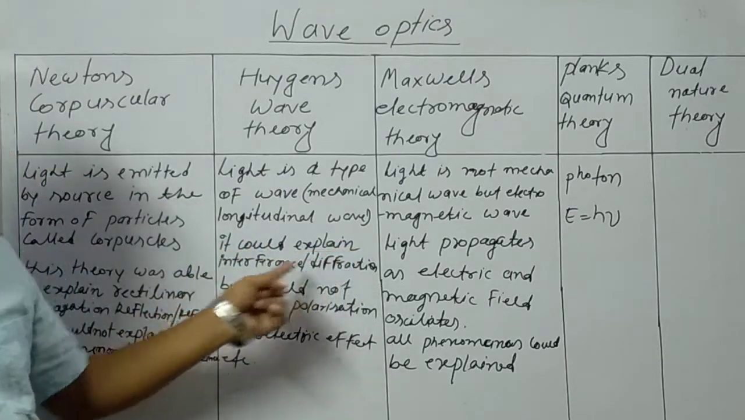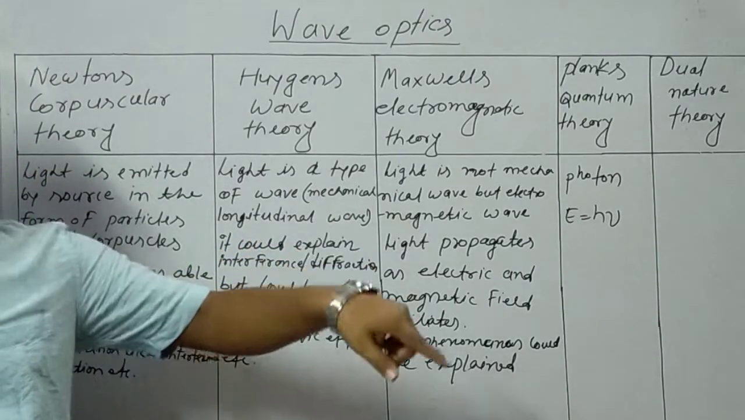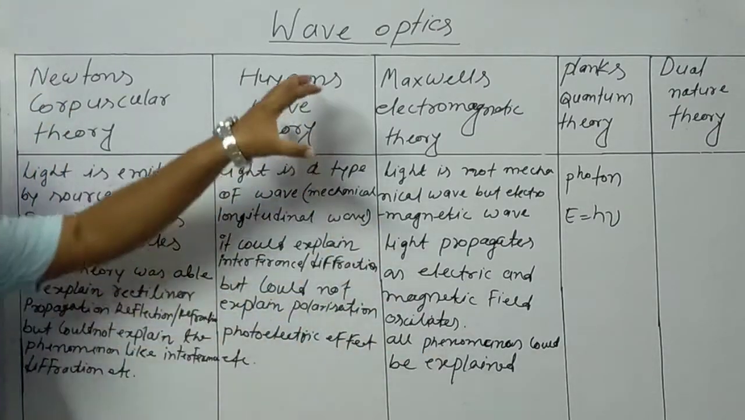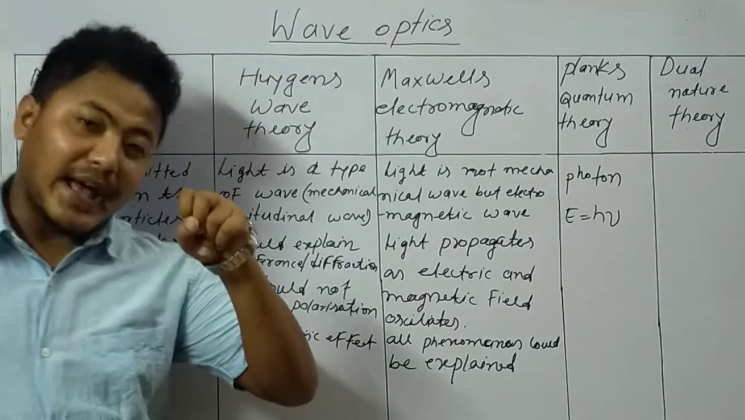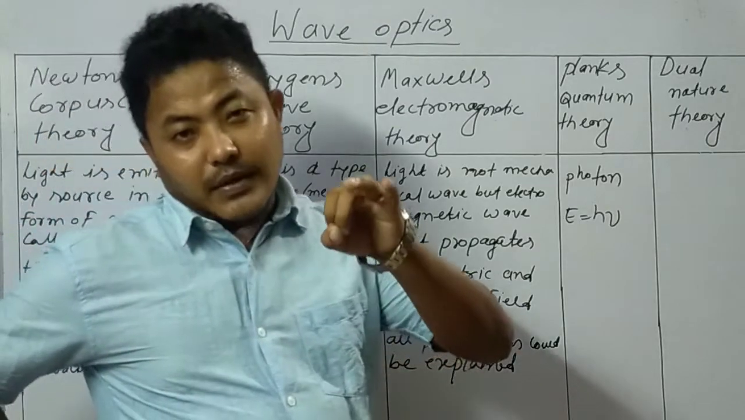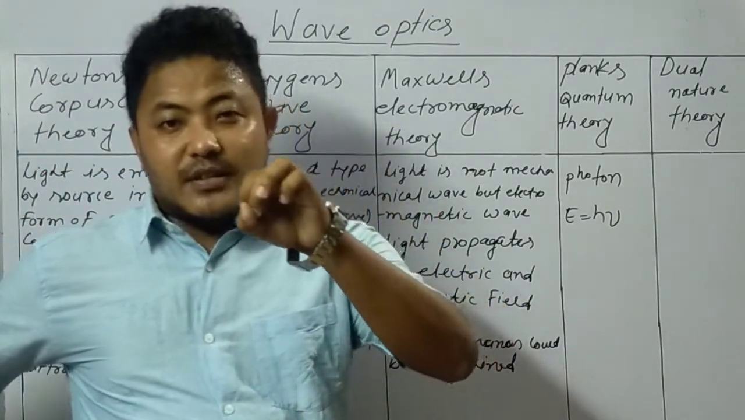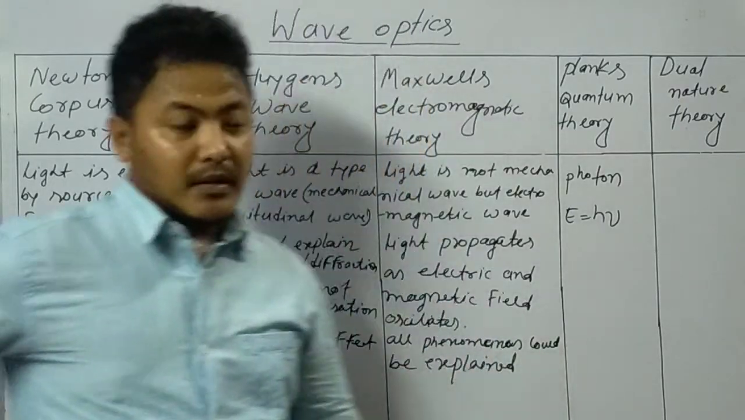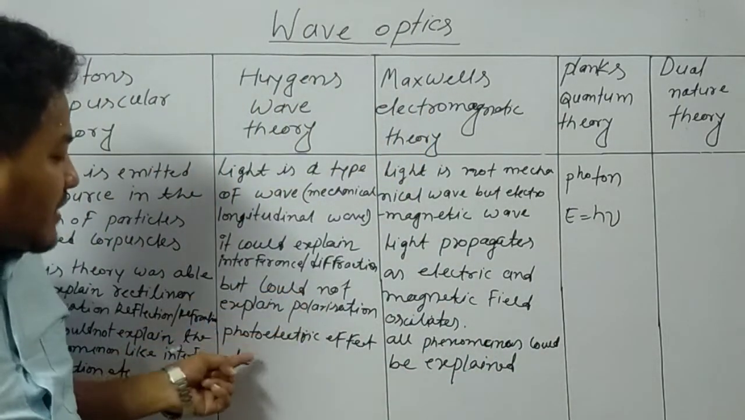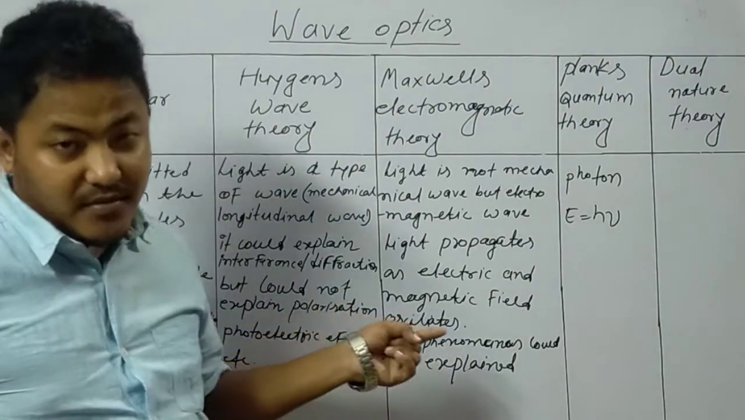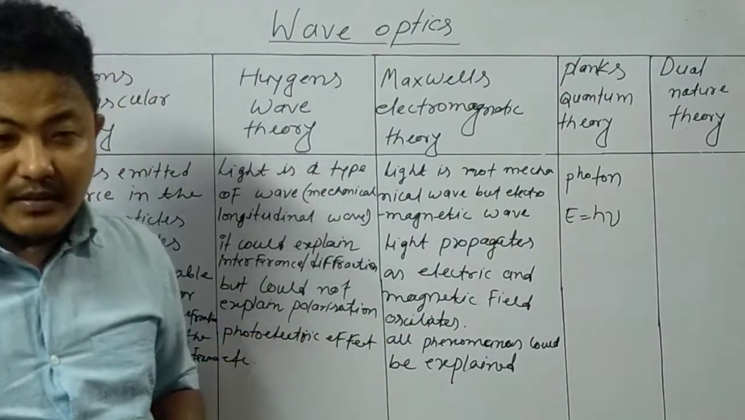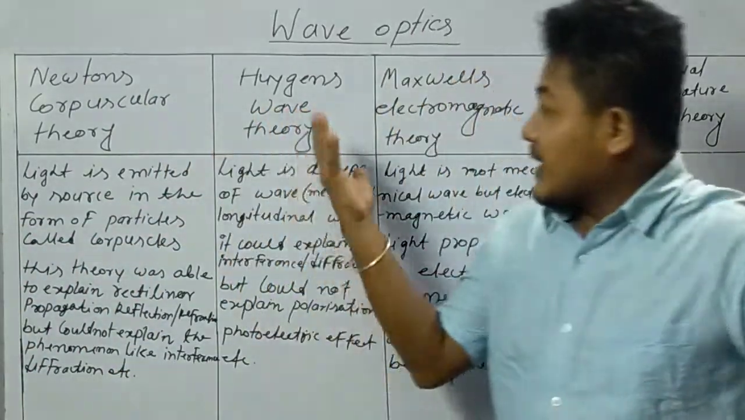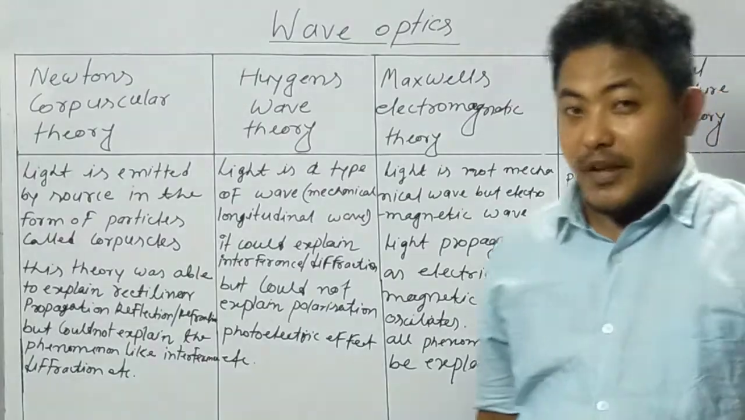It could explain interference differences, what was not possible by Newton's corpuscular theory earlier. So Huygens wave theory was able to explain interference and diffraction, the major phenomena that take place in light. But it could not explain polarization, photoelectric effect, Raman effect, etc. That means this Huygens theory was also not full-fledged.